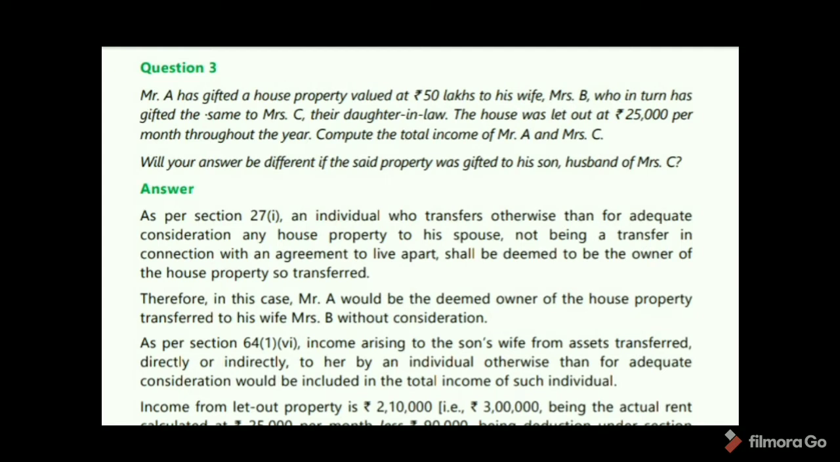Mr. A, the transferor. And will your answer be different if the said property was gifted to his son? Yes. Here the son is not minor. So the income is not to be clubbed in the hands of Mr. A if the house was transferred to his son.